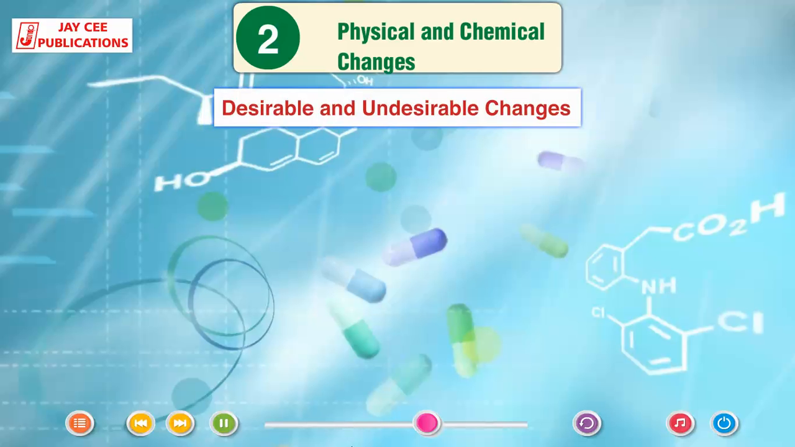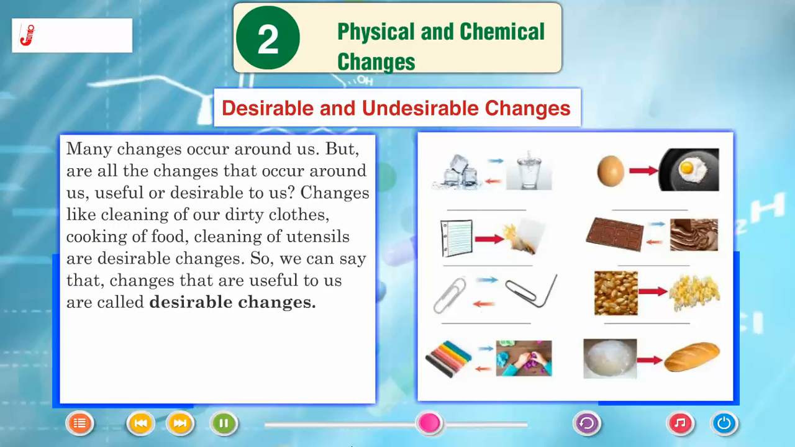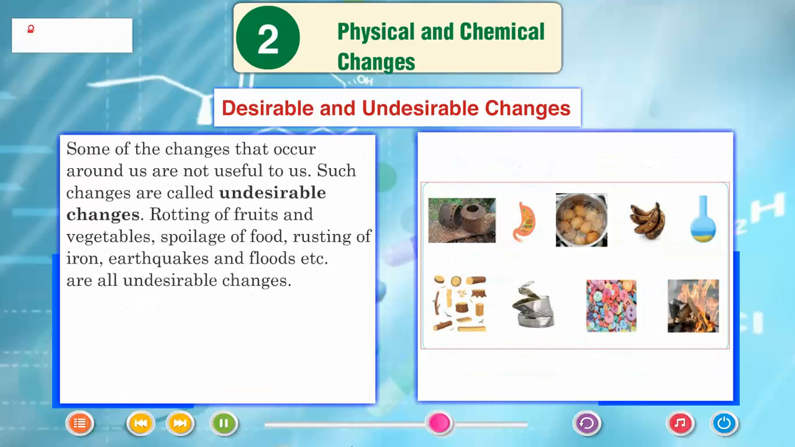Desirable and undesirable changes. Many changes occur around us, but are all the changes that occur around us useful or desirable to us? Changes like cleaning of our dirty clothes, cooking of food, cleaning of utensils are desirable changes. So we can say that changes that are useful to us are called desirable changes. Some of the changes that occur around us are not useful to us. Some changes are called undesirable changes.